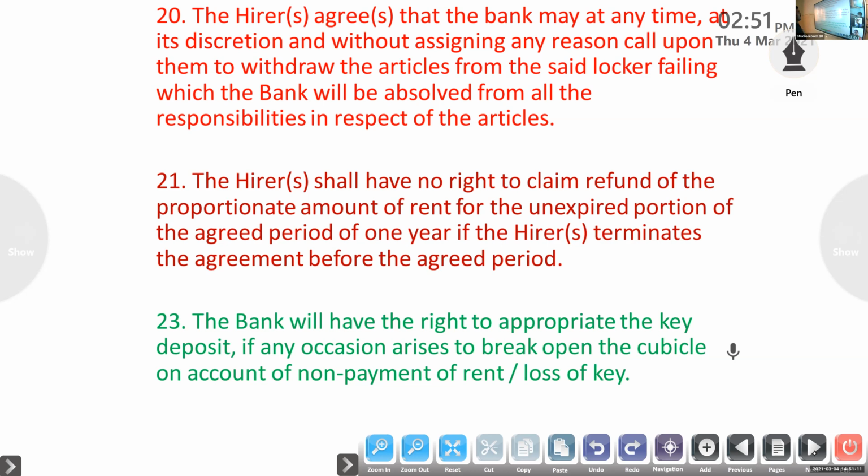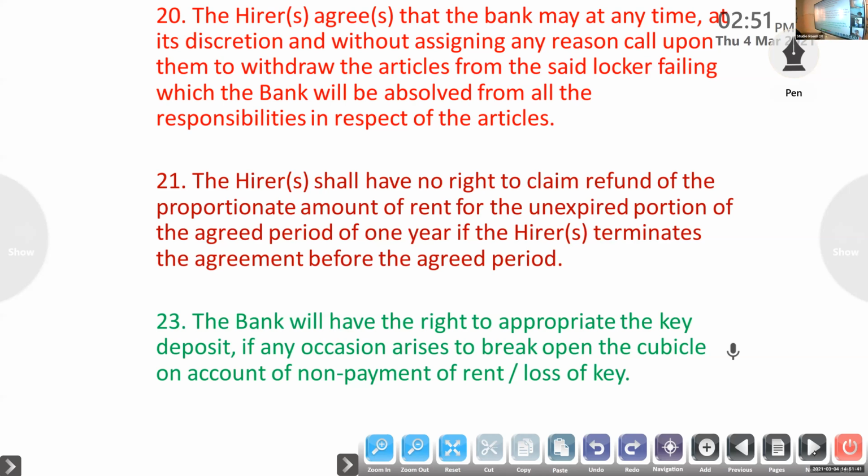Then the hirer shall have no right to claim refund of the proportionate amount of the rent for the unexpired portion of the agreed period of 1 year if the hirer terminates the agreement before the agreed period. For example, if the agreement is for 1 year but after 6 months you withdraw the articles, we have to pay 1 year's rent. We won't get back the remaining 6 months' rent. If we are withdrawing after 1 month or 2 months, no problem. We have to give the full amount.